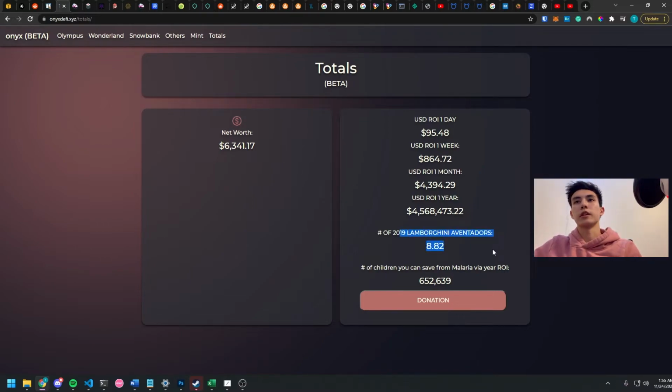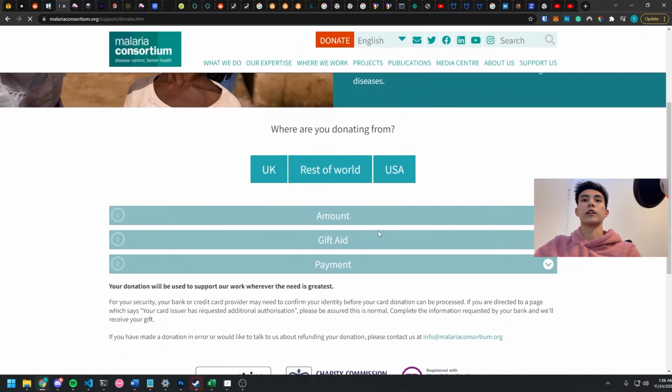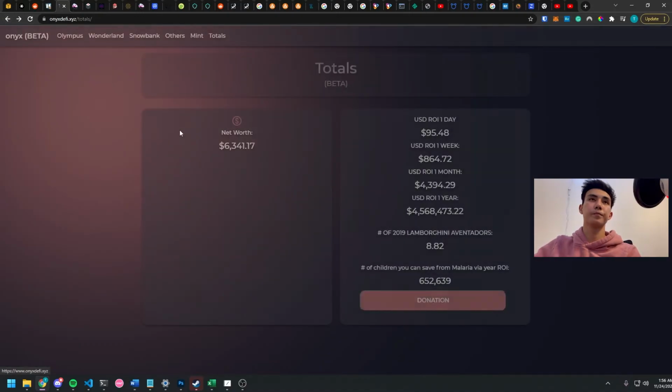So of course we have our Lamborghinis section. This was actually a community suggestion where we're going to have a community effort and choose a charity. We're still working on the time frame, or how often we're going to switch that donation button into different charities. But for now, it's for a malaria vaccine. I believe it's a malaria vaccine or some type of shot that helps children with malaria in underprivileged countries. And this donation link will take you directly to the link where you can donate.